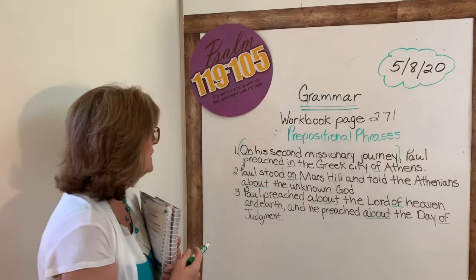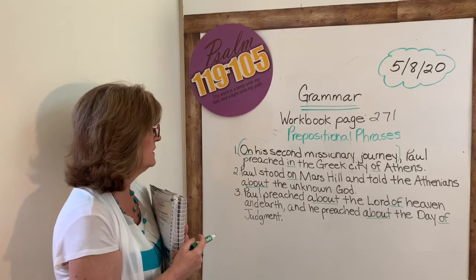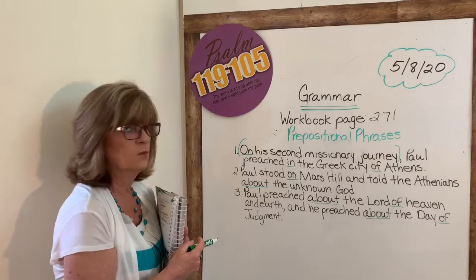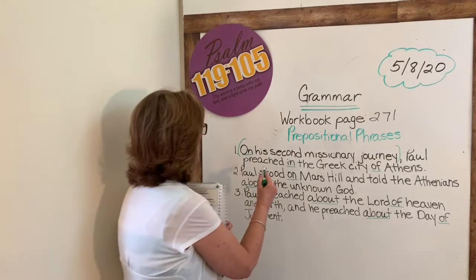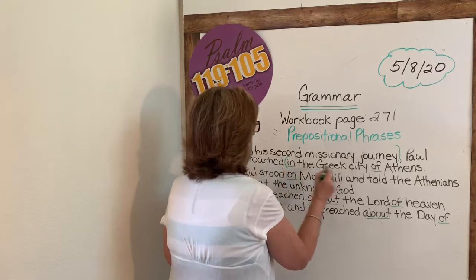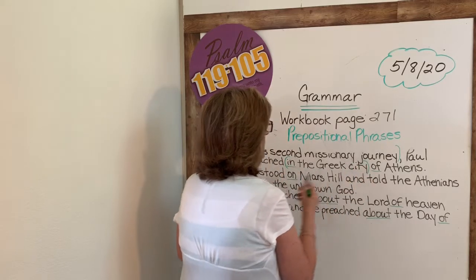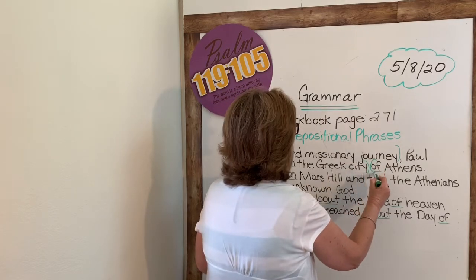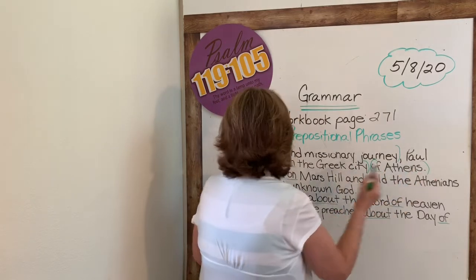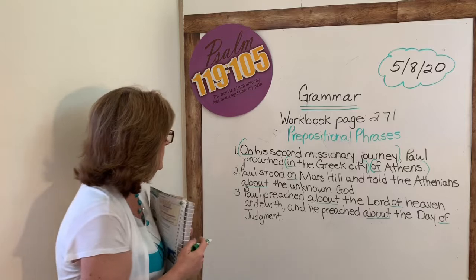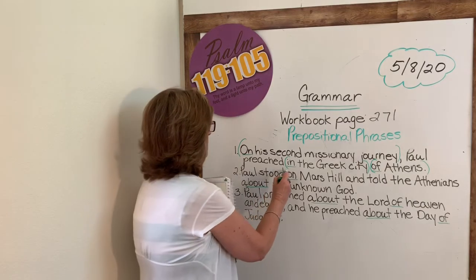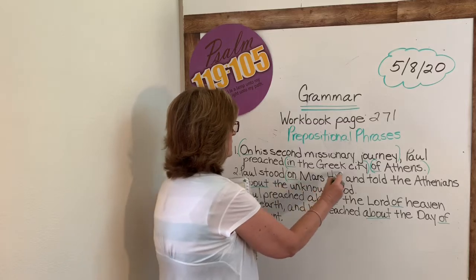Okay, the next one, in the Greek city. In is the preposition. In what? In the city of Athens. There we go. Okay, and then the next sentence, on Mars Hill. On is the preposition.